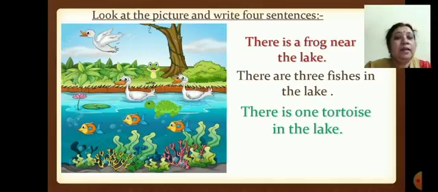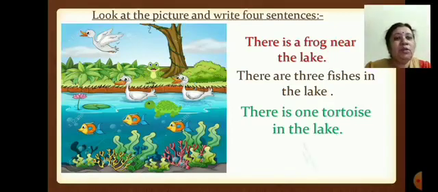There is 1 tortoise in the lake. Can you see the tortoise, children? Yes. So how many tortoises? 1 tortoise. So what will I use? There is 1 tortoise in the lake. I am using there is here.